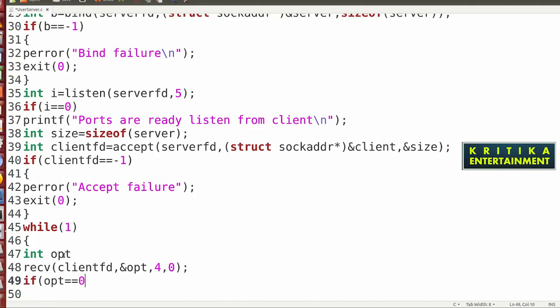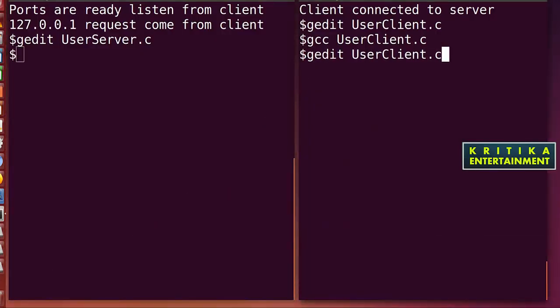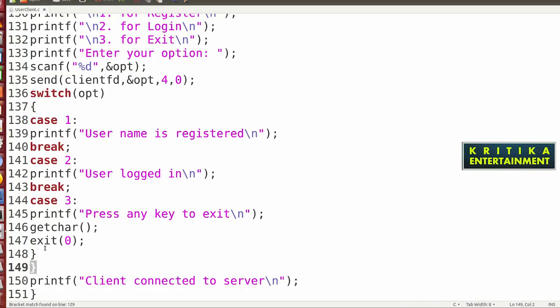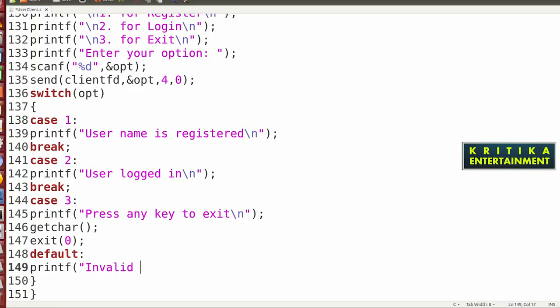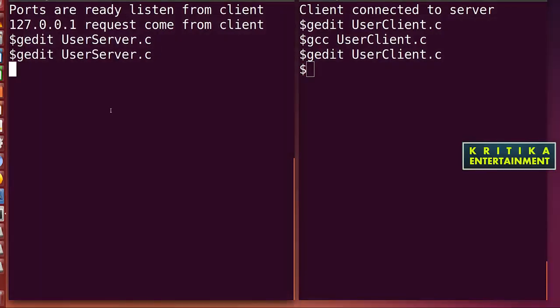Here it is not able to handle the default, so we will add the default first. Case 3 is also exited, then default. For the default, write printf invalid option.